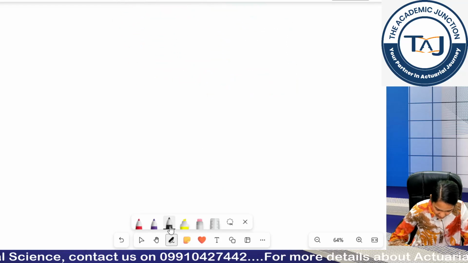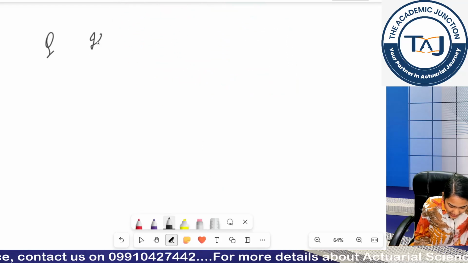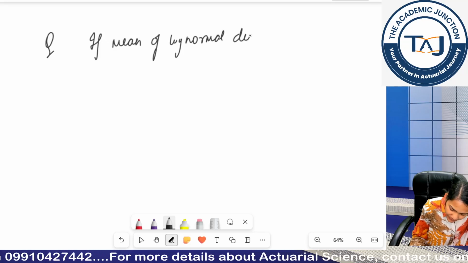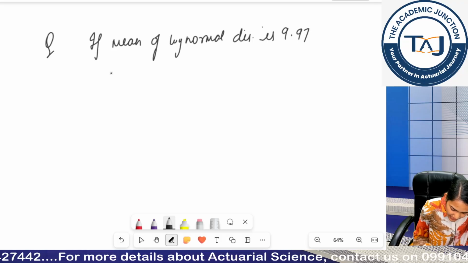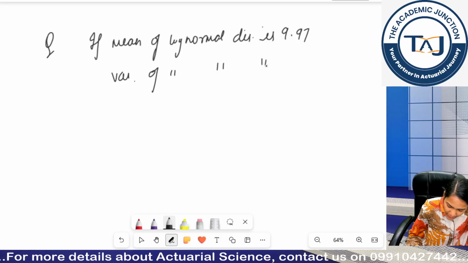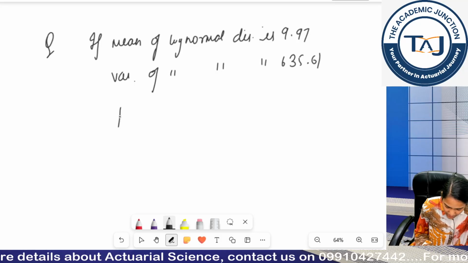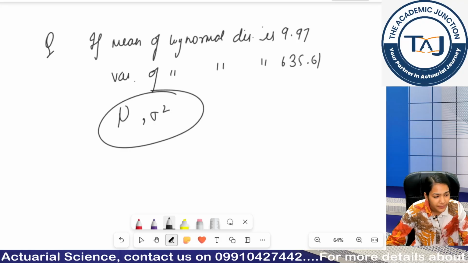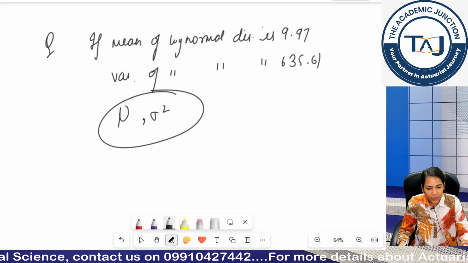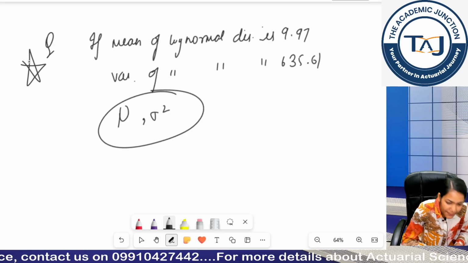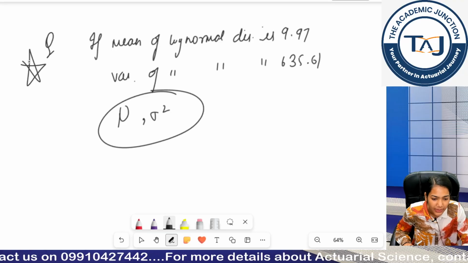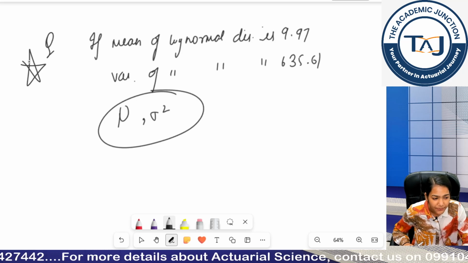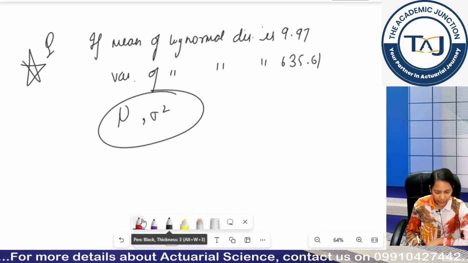So let's move forward. Another question you need to do is, if mean of log normal distribution is 9.97 and variance of log normal distribution is 635.61, you need to calculate mu and sigma square, which are basically its parameters. Again, I am helping you out in this question, but this is one of the types of question which is most expected in your exam. This is a star mark worthy question. You can expect such a question in your exam. Now let's do it.